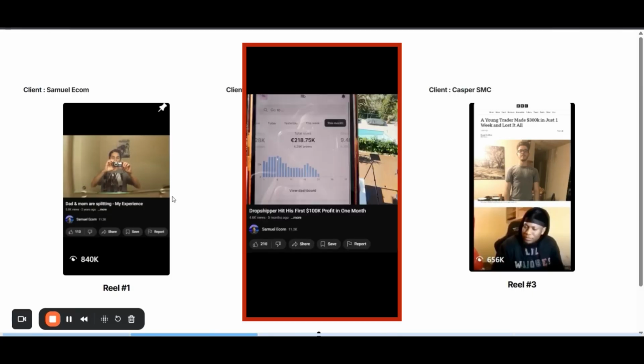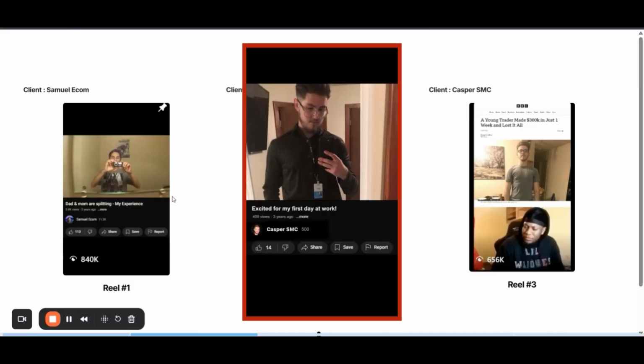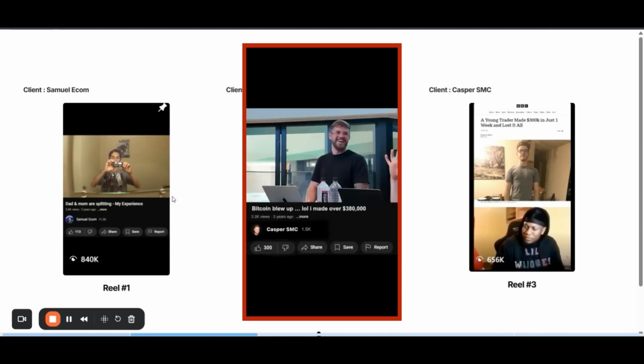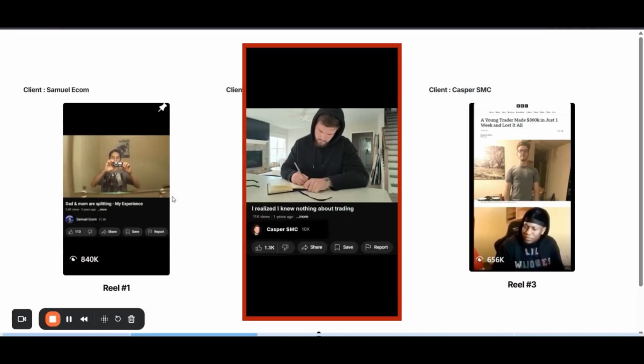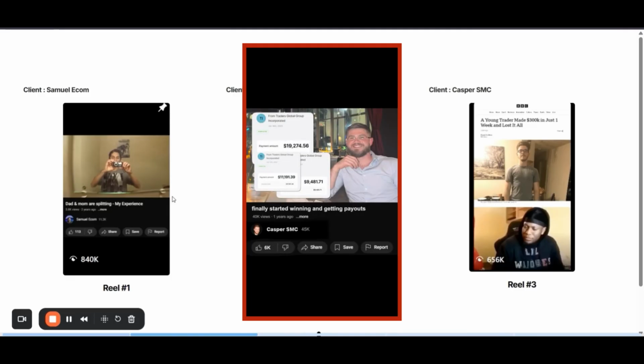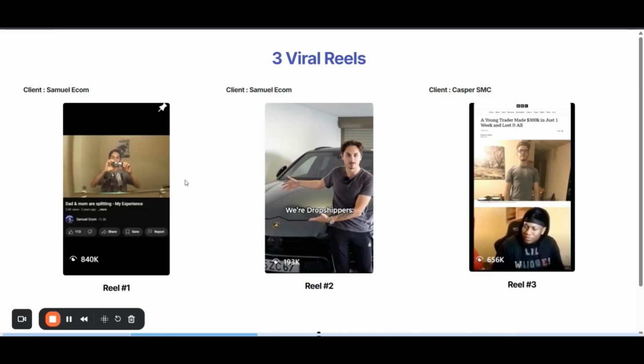But if we read the copy of Casper's story, what we did differently there was create a story with cliffhangers. If you read 3 to 4 titles of the video, you cannot expect whether he's going to win or not. That's what makes the audience stay on the video, to satisfy that suspense. So I feel like that is one of the main things keeping the audience on that reel more than this video right here, the way we executed the copy, the script of the reel. This is one of the elements, but there are some other things as well.